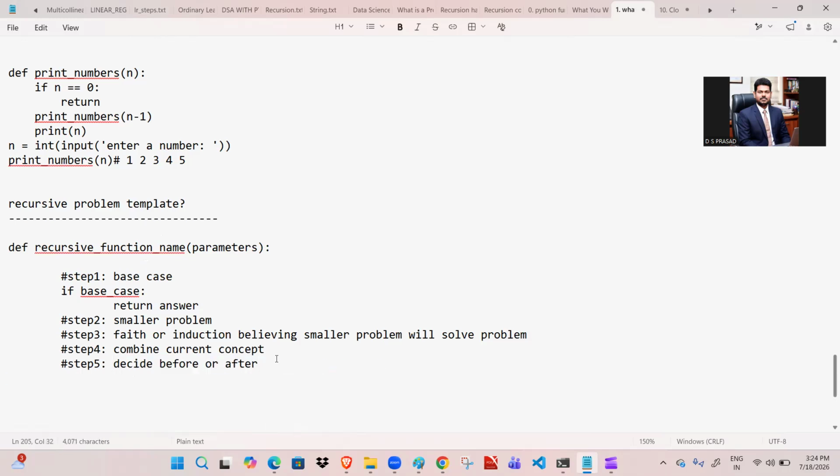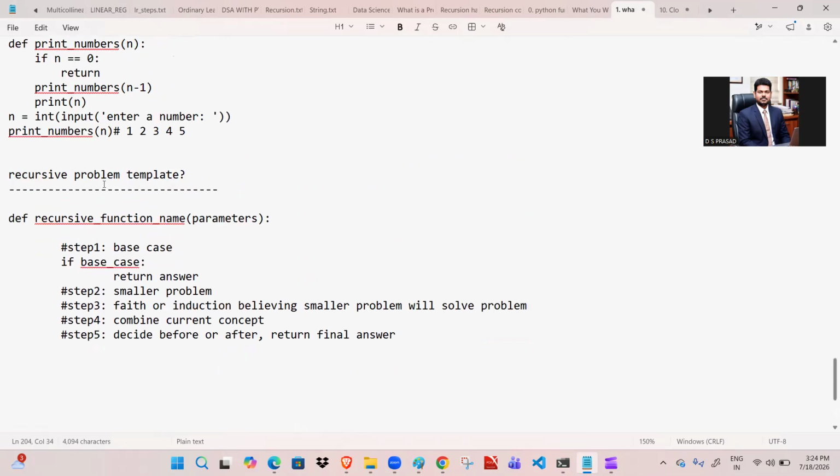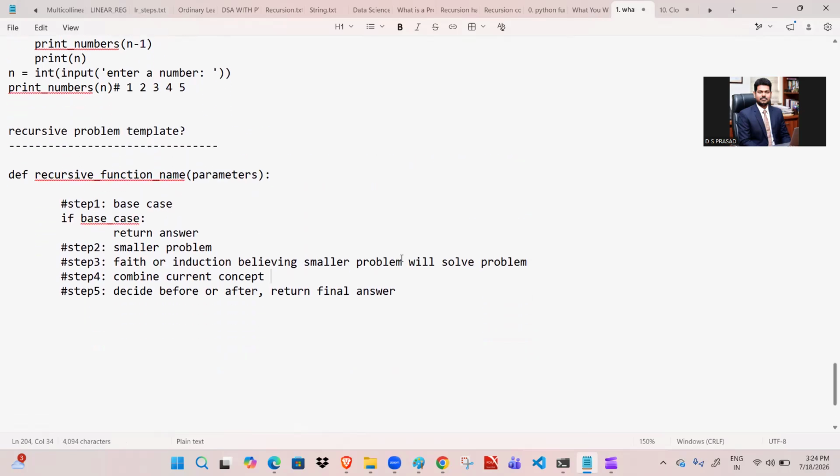Return the result means combine the current concept; we need to combine both the smaller problem and the current problem. So this is called a recursive problem template. Every recursive function follows this kind of thing.